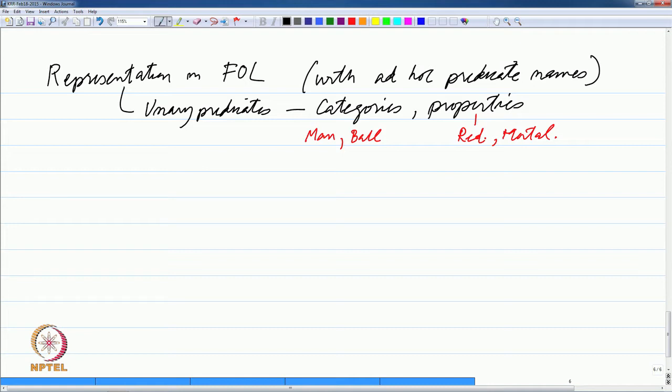So, there is the idea in FOL that some things are stated explicitly. A knowledge base, for example, may be explicit, a collection of statements that you are making, but there may be implicit ones.